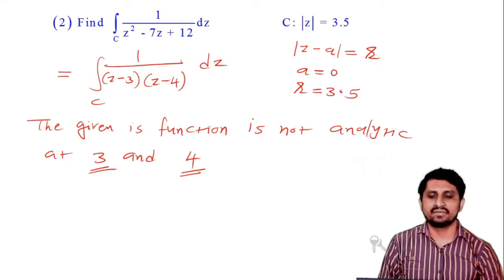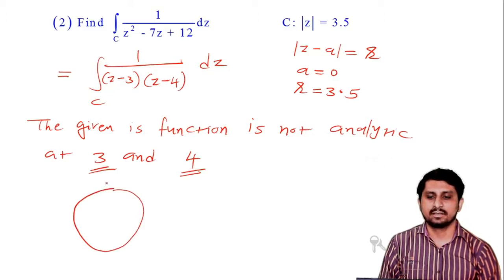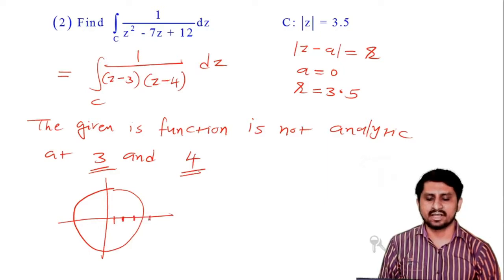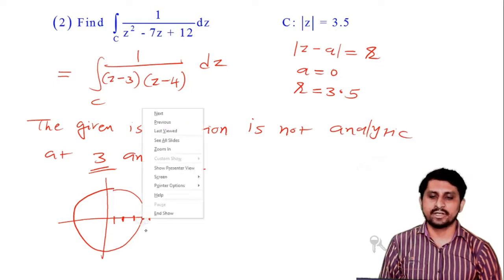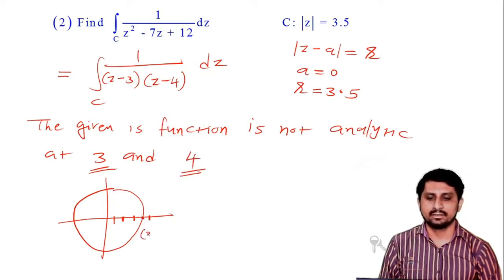Suppose I draw a circle with radius 3.5. Suppose this is 1, this is 2, this is 3, 0, this is 4, 0, and the radius is 3.5.